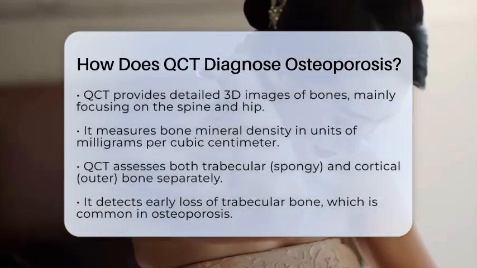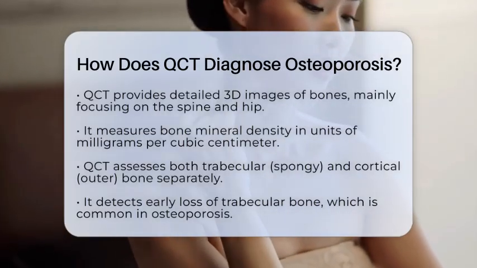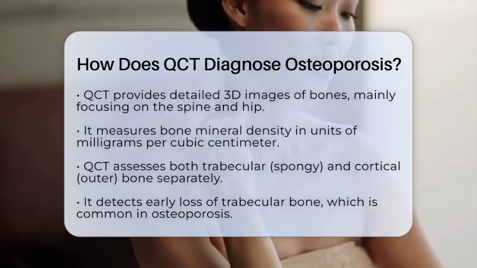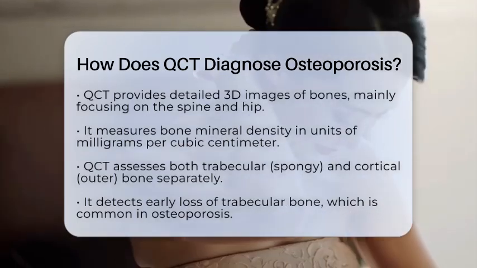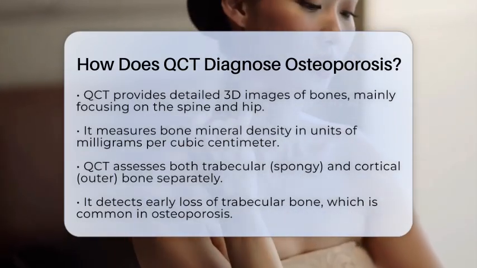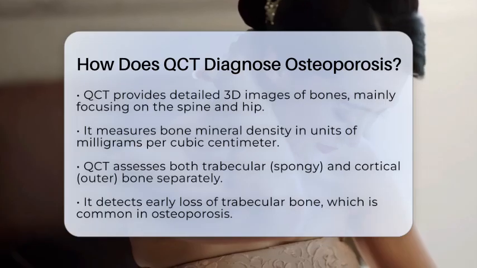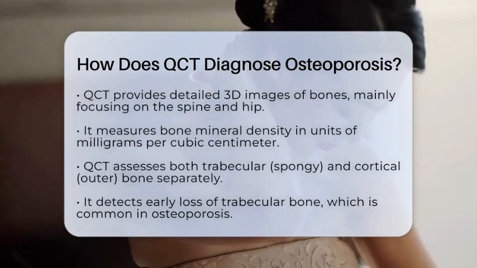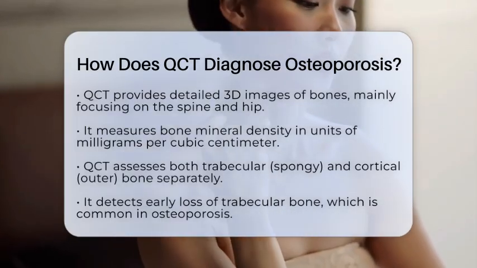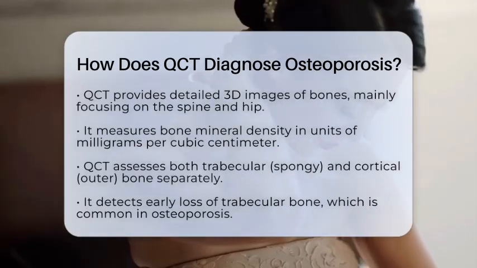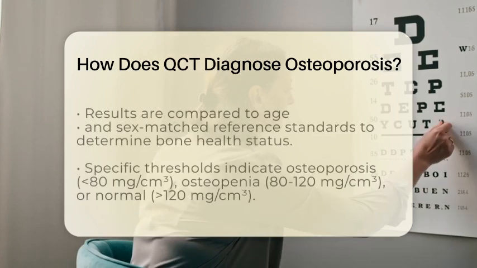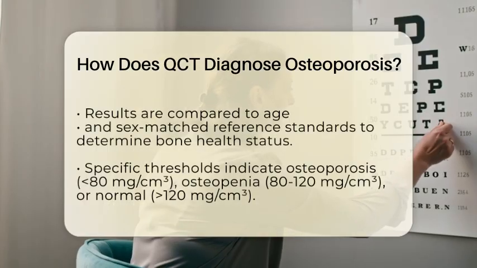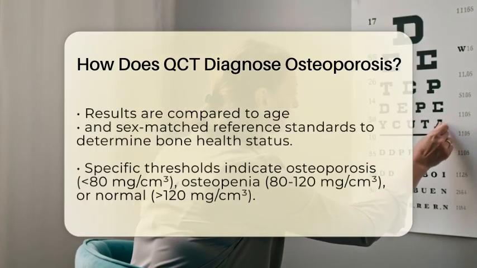This allows doctors to measure the actual volume of mineral content in your bones, giving a more precise picture of bone health. QCT measures the bone mineral density in units of milligrams per cubic centimeter. It looks specifically at the spongy, or trabecular, bone inside your bones, which tends to lose density earlier and faster in osteoporosis. It also assesses the outer, denser cortical bone separately. This distinction is important because losing trabecular bone can be an early sign of osteoporosis, and QCT can detect this loss sooner than other methods.